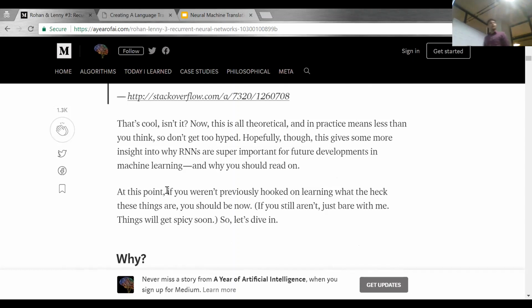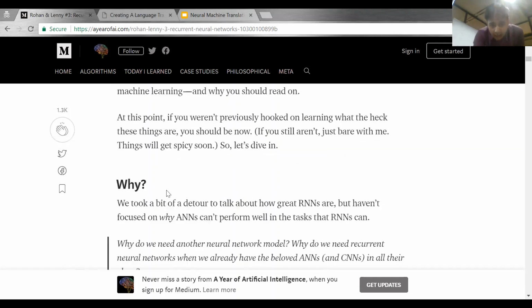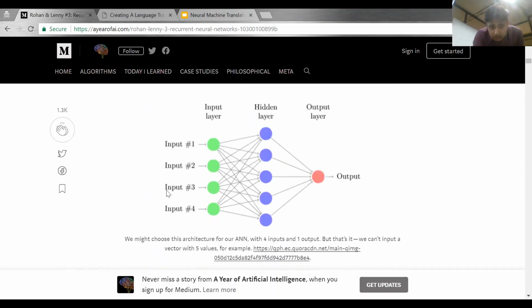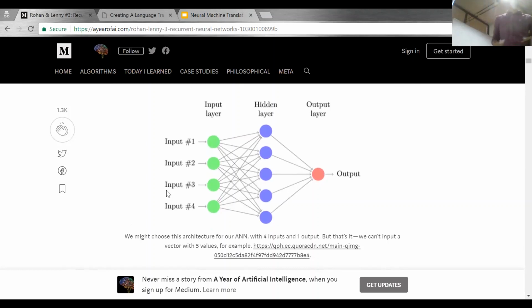Now see, artificial neural network has its own limitations. They have three limitations, one of which is sequential data. They can't deal with sequential data. They don't have memory, and their architecture has fixed input and output size. I'll show you what is artificial neural network. This is the artificial neural network.